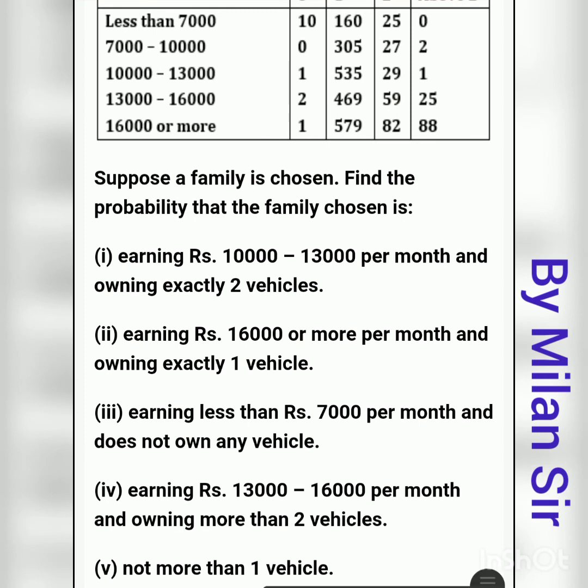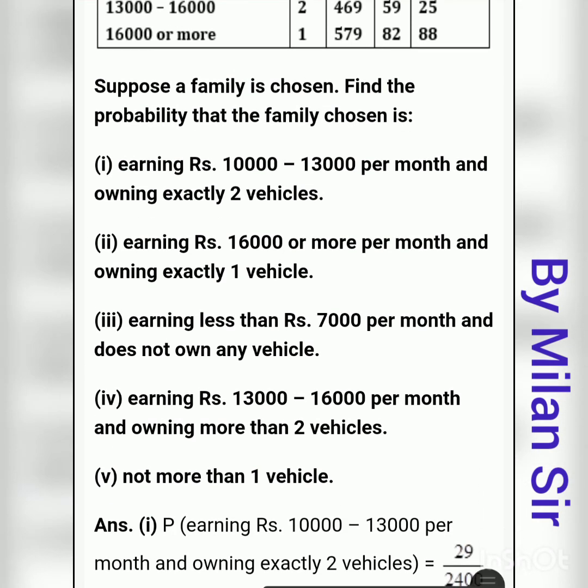Okay, here our favorable outcomes 25 divided by total number of outcomes, 2400. Then the fifth question, not more than one vehicle. That means one or less than one is possible, right? And here there is no condition for earning.